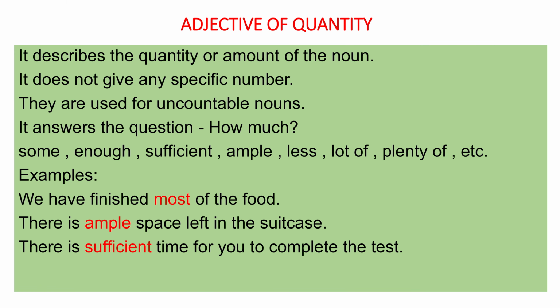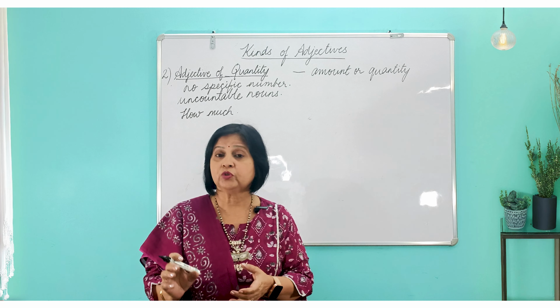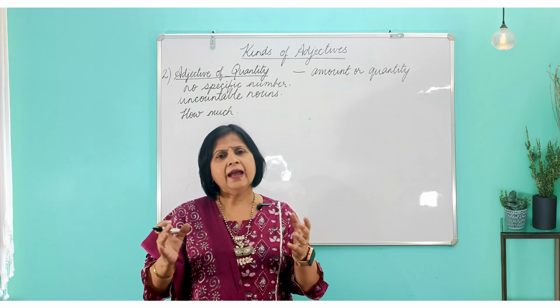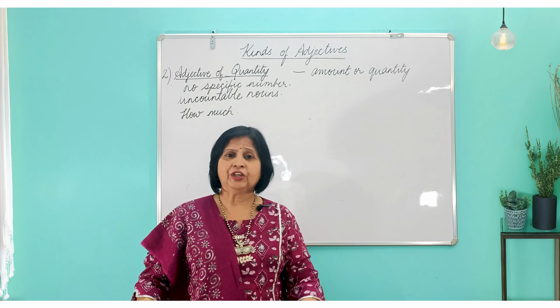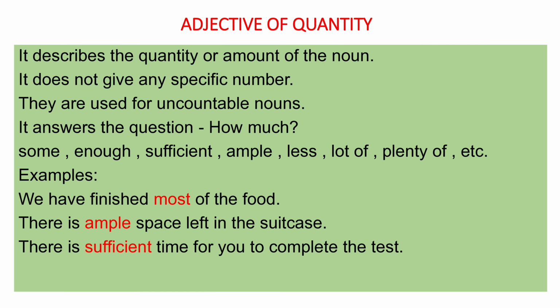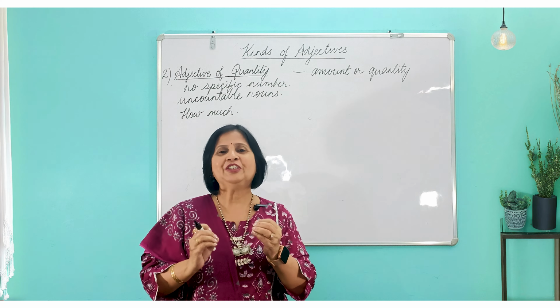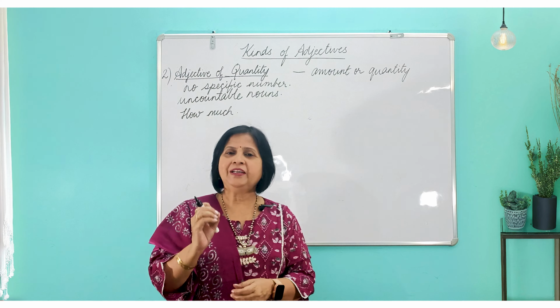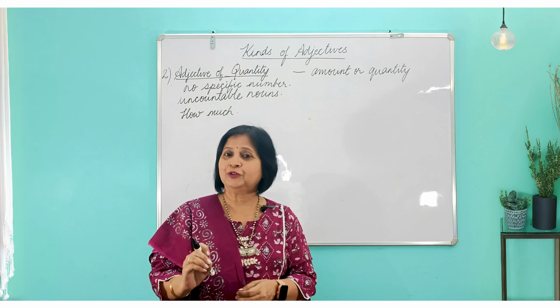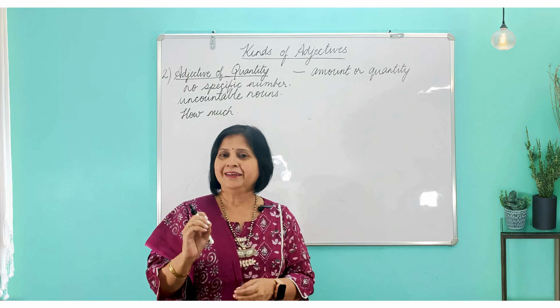Similarly, there is ample space left in the suitcase. Space is something which we cannot count. We don't say 1 space, 2 space. So how much space? Ample. Ample means sufficient. And similarly, there is sufficient time for you to complete the test. Sufficient means more than enough. So how much time is there? Sufficient time is there. So very simple, just remember they are used for uncountable nouns.